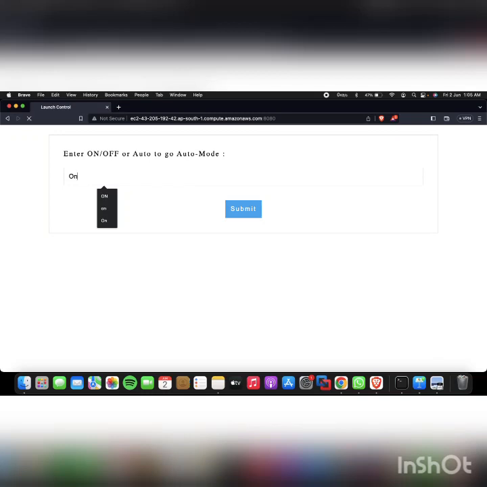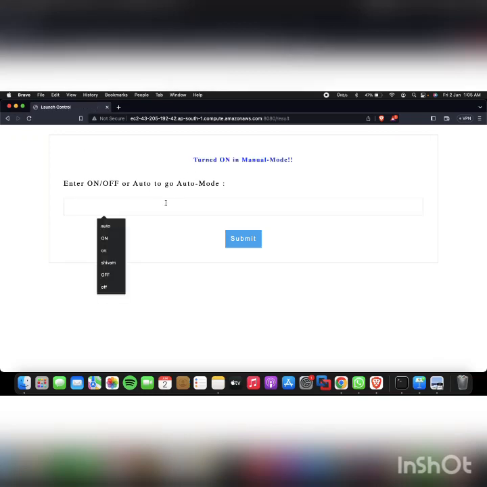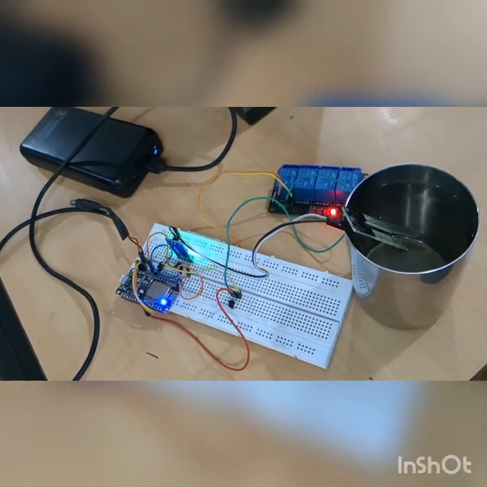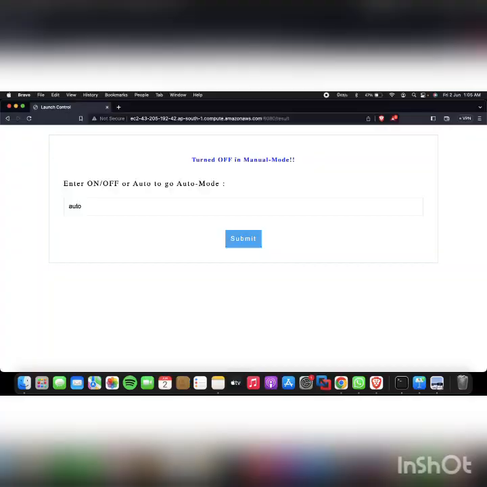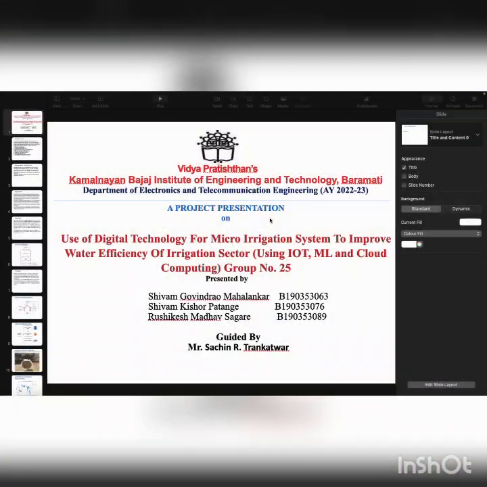Here we can either type on and press enter to turn on the motor in manual mode, turn off to do it in manual mode, or go auto for turning it on in auto mode.